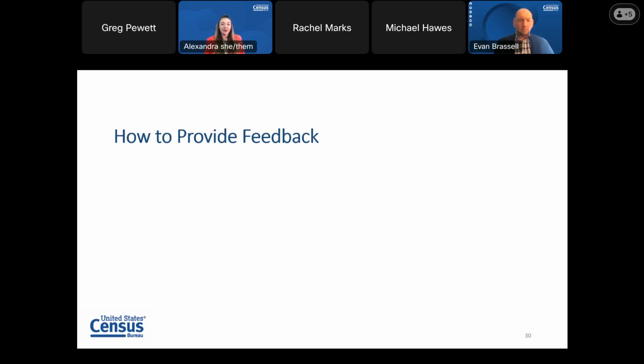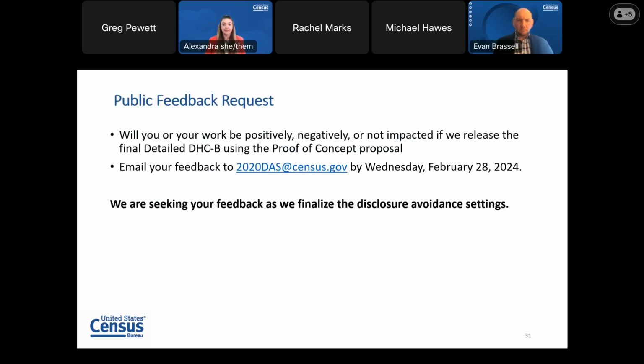Great. So although we provided you a detailed summary of the proof of concept today, there are even more details in the proof of concept release package. As Evan mentioned, there are multiple documents. A great place to start is the resource called the proof of concept, which is written documentation. So we hope you have the chance to review those materials more in depth, but regardless, we would love to receive your written feedback.